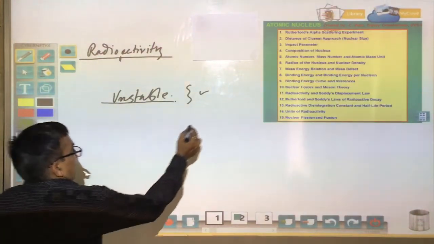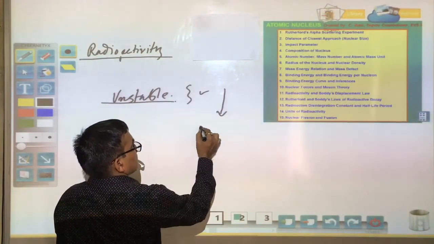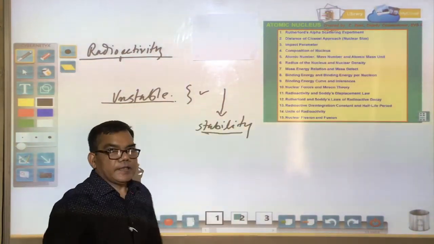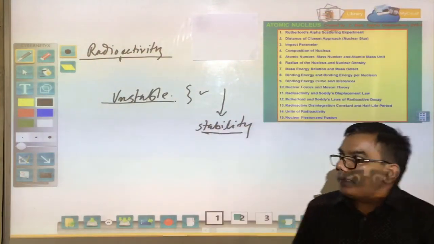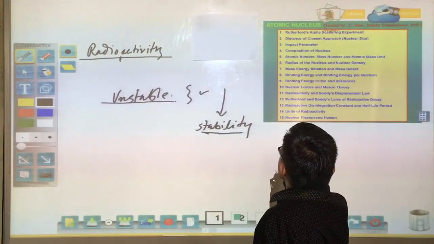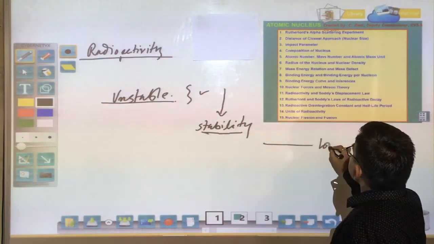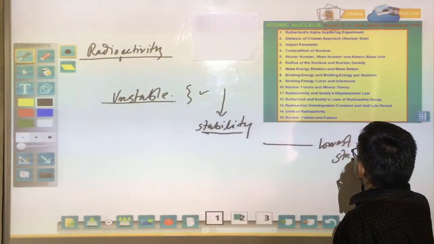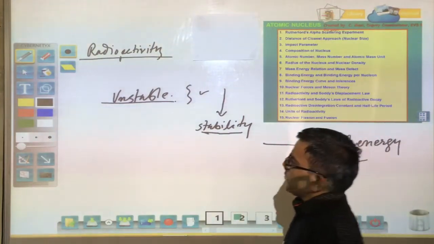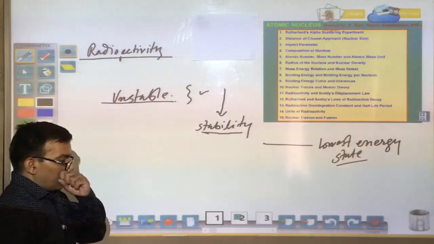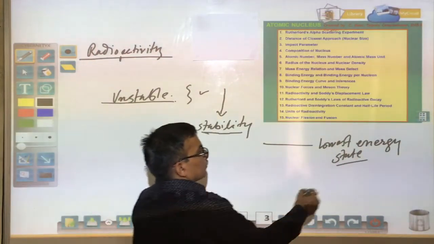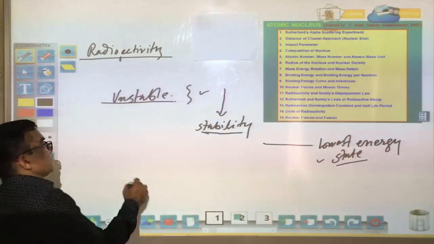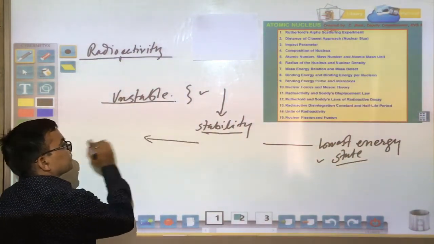Everything in nature goes towards stability. So how does stability come? Stability comes by moving towards the lowest energy state. An element or its nucleus reaches the lowest energy state, that is called the maximum stable state, by throwing out some energy.